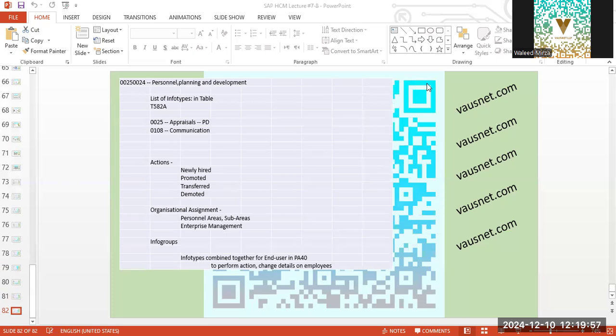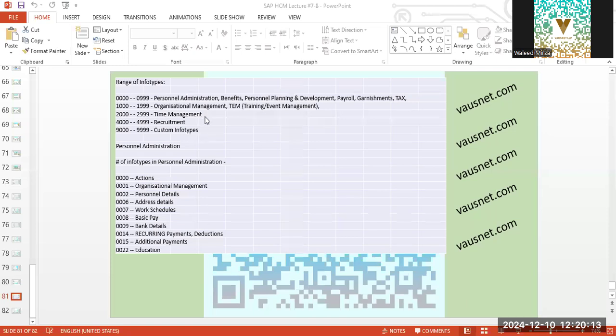Can you please go back to the previous slide? Yeah. Tell me. Okay, the screen sharing has gone. Are these number ranges predefined, or do consultants define them? Yeah, they are predefined.